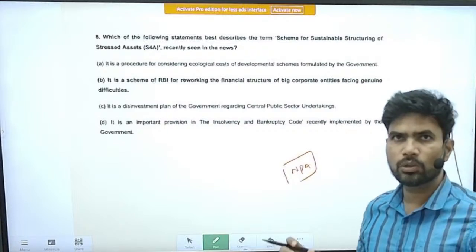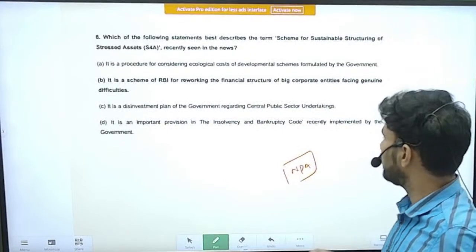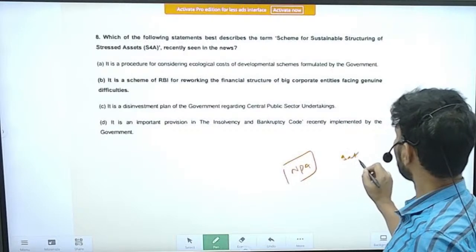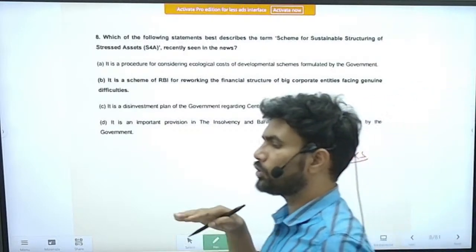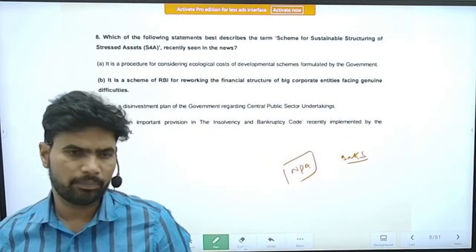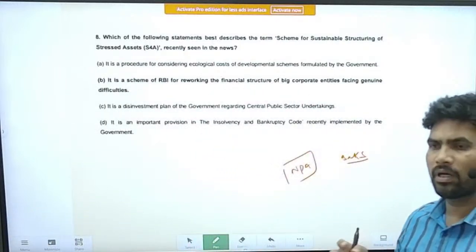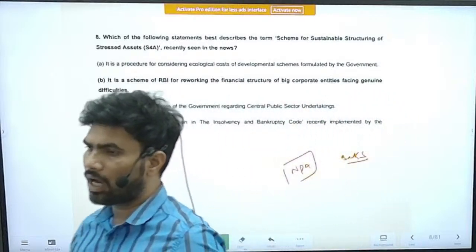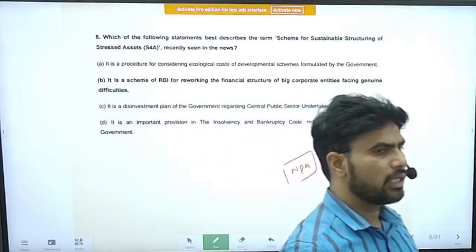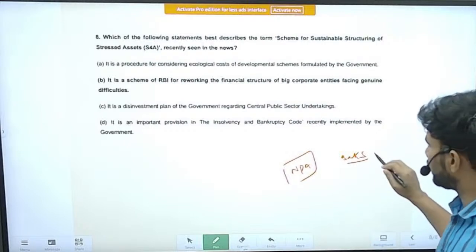So earlier also stress was there, but the banks were just pushing those NPAs under the carpet. They were somehow disguising the NPAs by extending further loans to repay service the already existing loans, and by creating certain schemes like S4A, right?